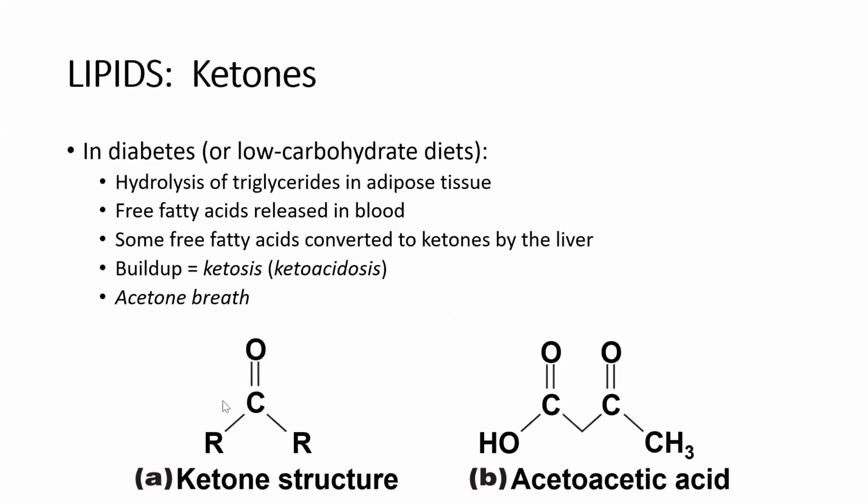And so it's basically this carbon double bound to an oxygen and then two functional groups attached. Now these R's can represent any number of different functional groups, and that can give us different types of ketones. One example that we see here to the right is acetoacetic acid, which has a hydroxyl group as one of the functional groups here, and then a methyl group as another functional group. Right, so we can have a whole host of different types of functional groups attached to these carbons that will give us different ketones altogether.